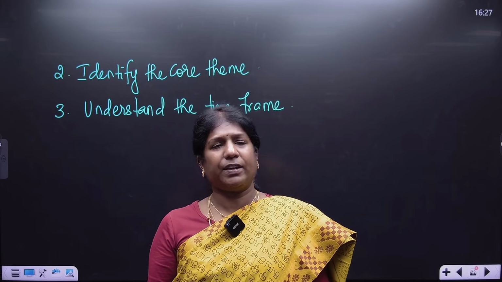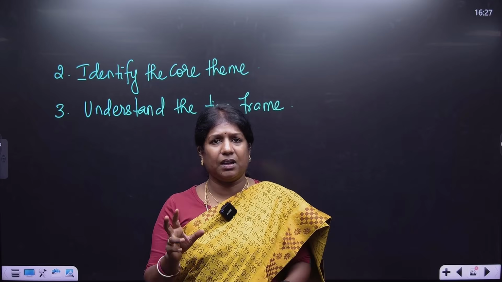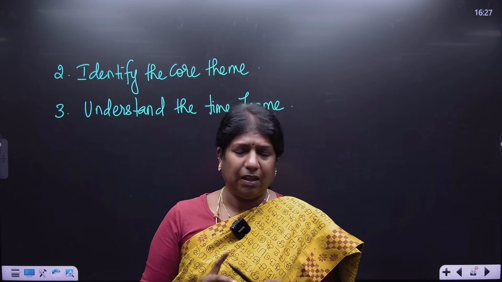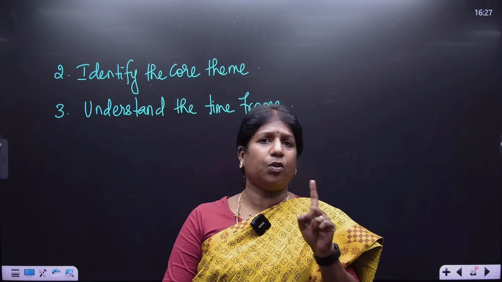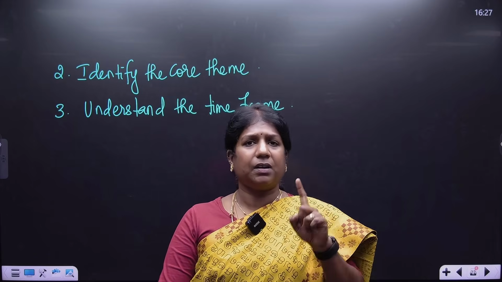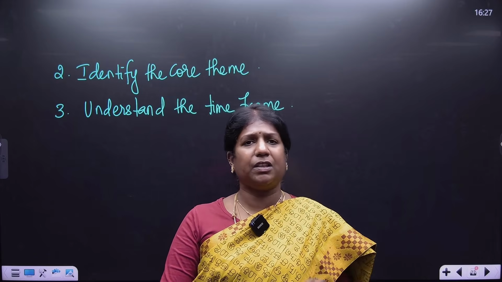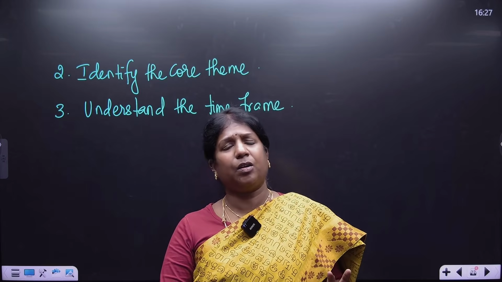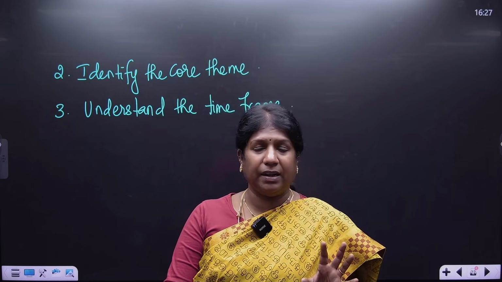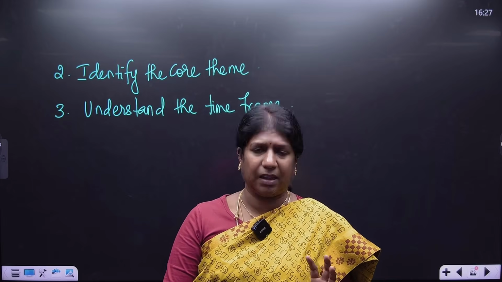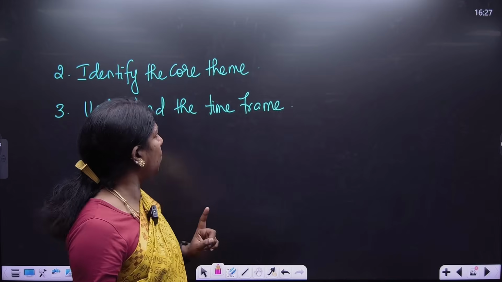When you see this question, the core theme here is Akbar's Din-i-Ilahi. So your focus should go on Akbar's Din-i-Ilahi, not on Akbar. So ignore Akbar's early life, conquests, military genius, Navaratnas, petticoat government, miscellaneous matters, court patronage, technology. We don't want anything. The core theme is just Din-i-Ilahi. So first identify the core theme.